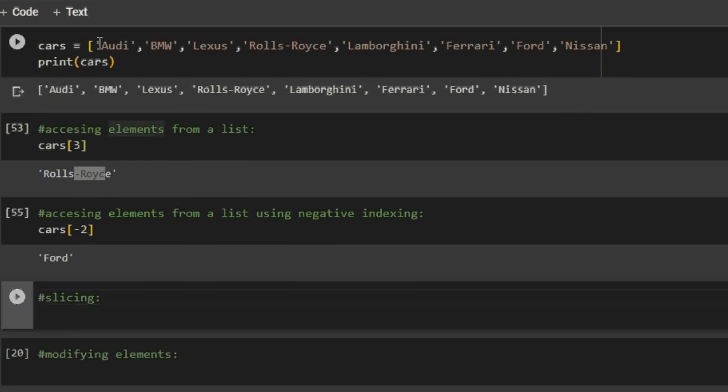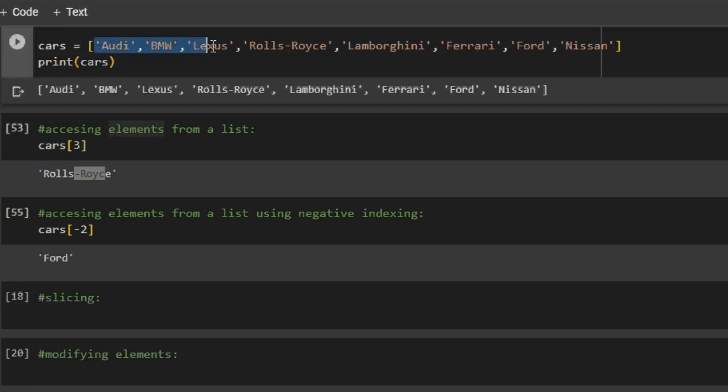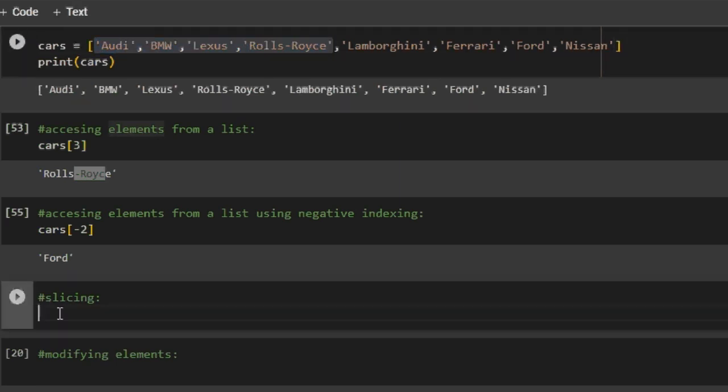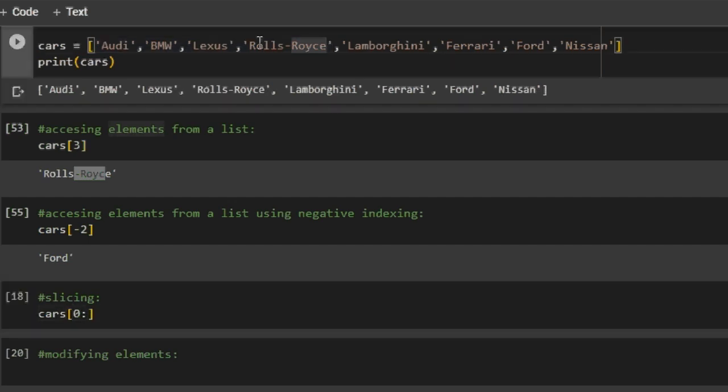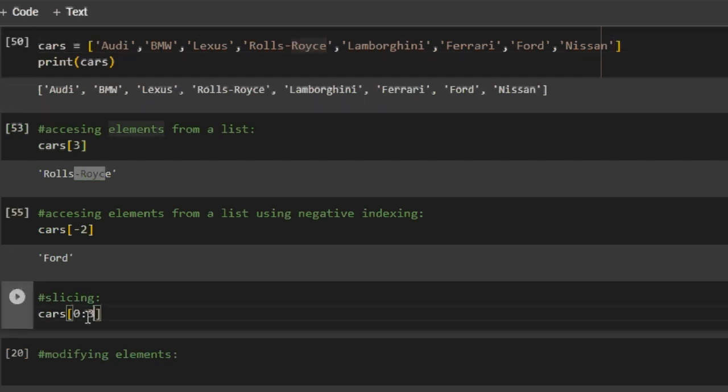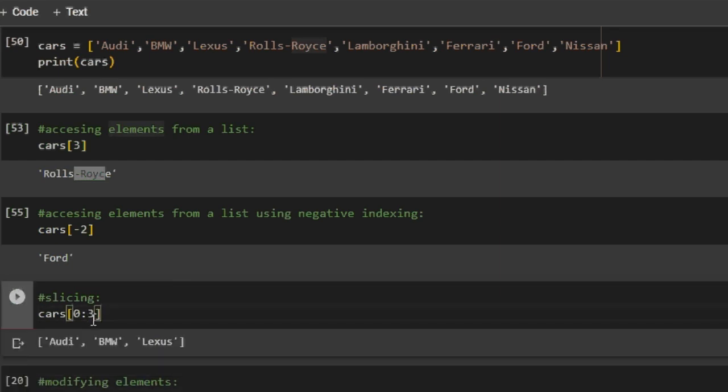Now let's say I want to print the elements from the start to the fourth car. So I will write cars and I will give a range of index which starts from 0. I will use a colon and give the end index in this range. So here I need to print Audi, BMW, Lexus, and Rolls-Royce. So the end index would be 0, 1, 2, 3. Now if I give 3 here, it will not include Rolls-Royce. Let's run it. So the end index should always be +1. So instead of 3 we will write 4, and now we get Audi, BMW, Lexus, and Rolls-Royce.